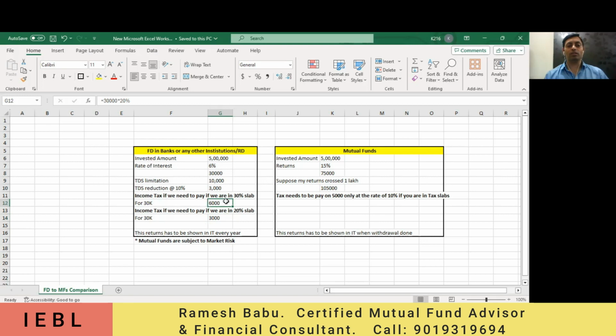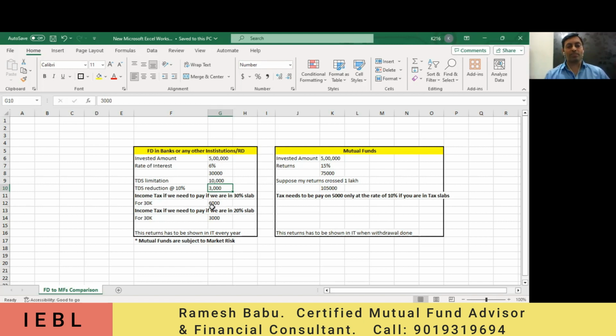Out of 30%, 10% is already deducted by the bank, so we are considering the 20% here. So if you are in the 30% slab, overall you are paying 9,000. And if I'm in the 20% slab, this is 3,000 plus another 3,000, 6,000 I'm paying here. So these are the taxes we are paying.